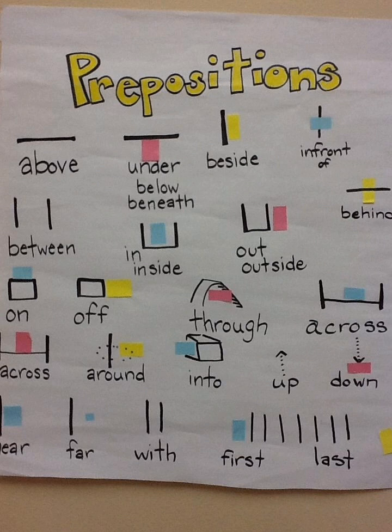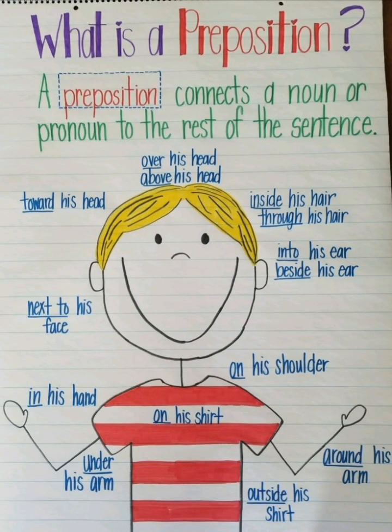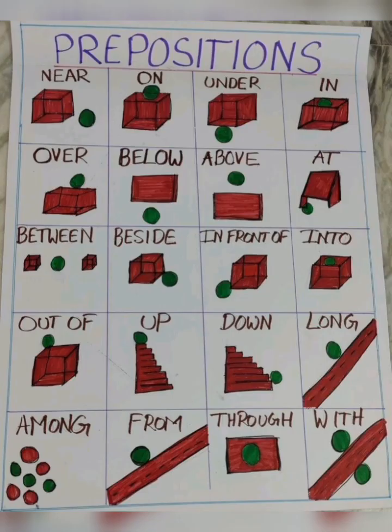Now to your prepositions. Prepositions are very simple. They just tell us where something is in relation to an object. So where's your phone? It's in the car. Where's your head? It is on your neck. We have a handful of them: above, under, below, beneath, beside, in front of, between, inside. A preposition connects a noun or a pronoun to the rest of a sentence. Look at prepositions in their pictorial forms: between, beside, in front of, into, out of, up, down, along.